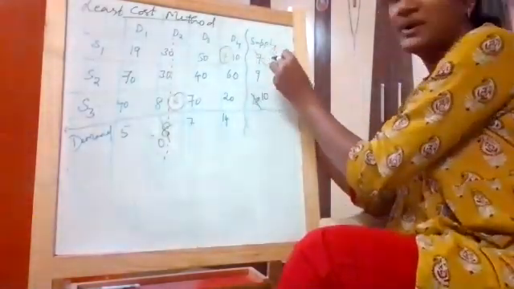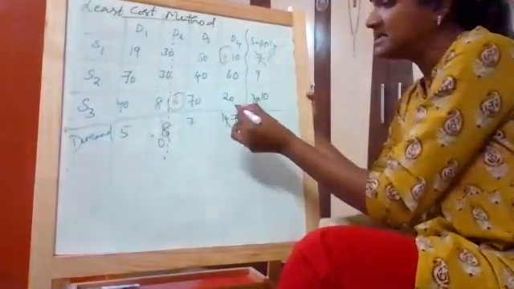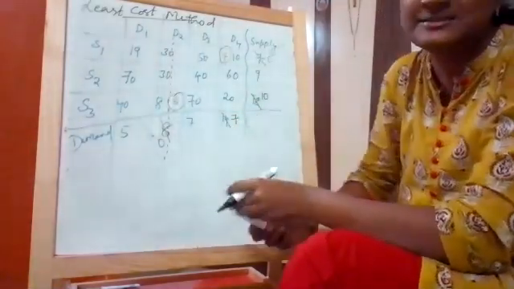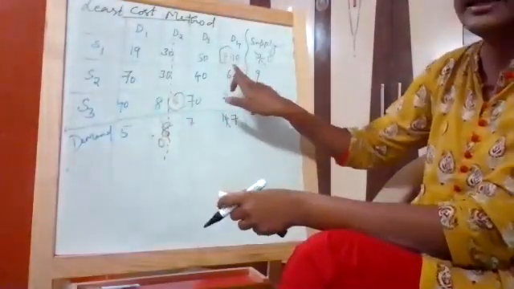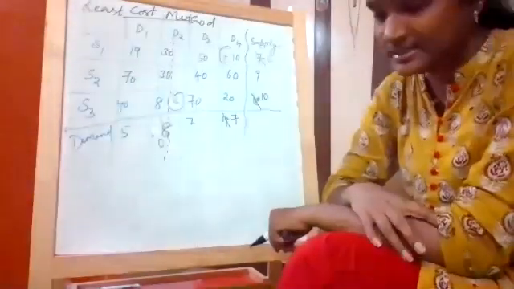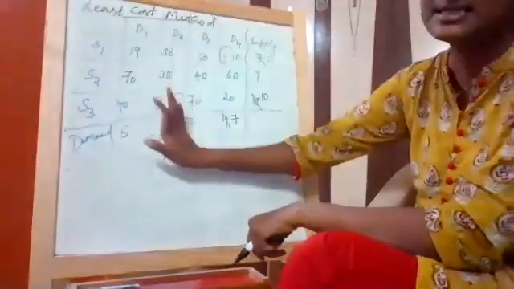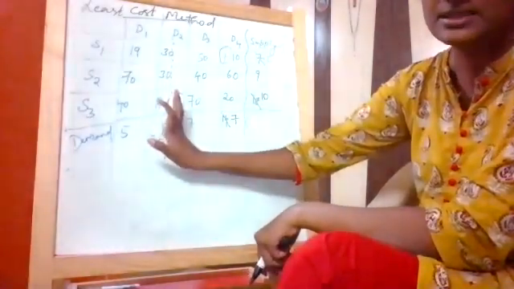I'll subtract 7 minus 7, it is 0. 14 minus 7, it is 7. Is this step clear again, girls? After step 1, pick the next lowest. Please repeat. I'm repeating. After done with step 1, this particular step is clear to you all, I hope.